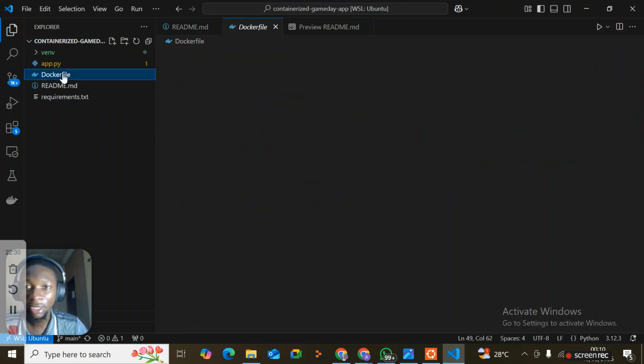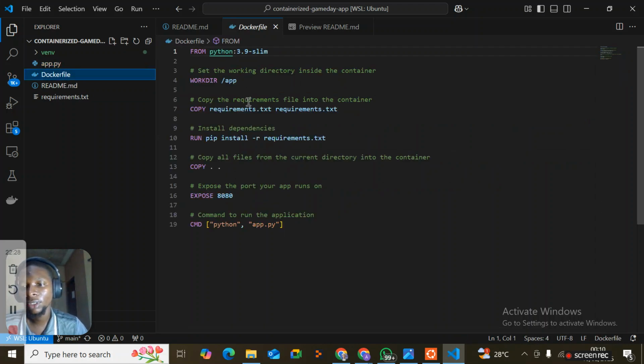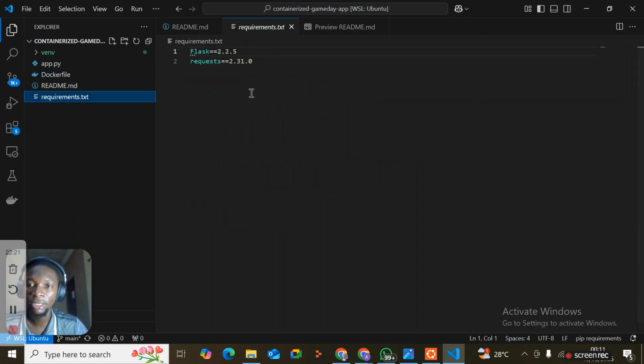Now let's go to our Docker file. Our Docker file is a file that we use to Dockerize an application. We already have our requirements here, which are Flask and requests. This application, app.py, requires these requirements, and we need to install them in order to be able to run this application.